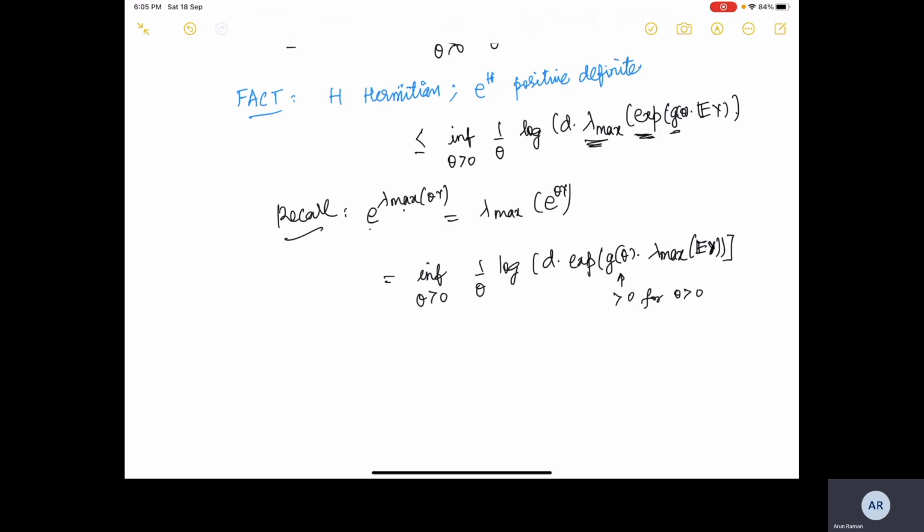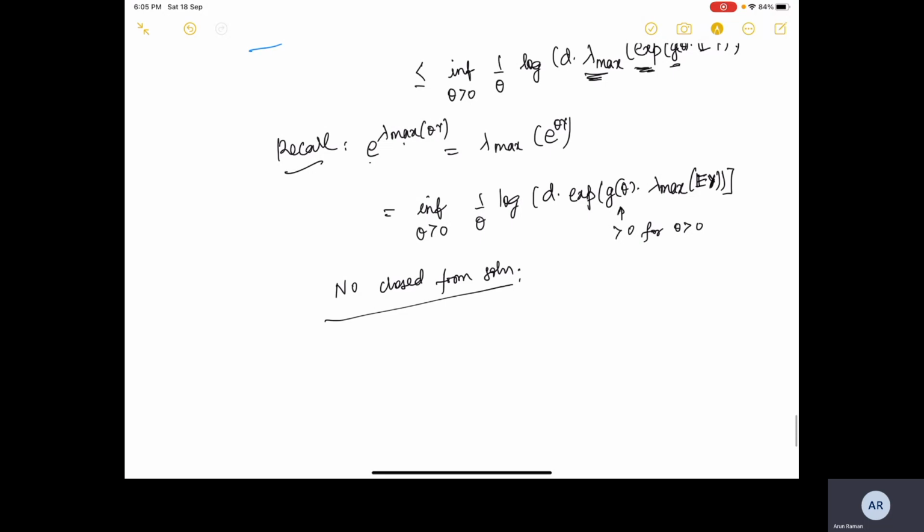So it turns out that this does not have a closed form solution, so we cannot actually evaluate the infimum.